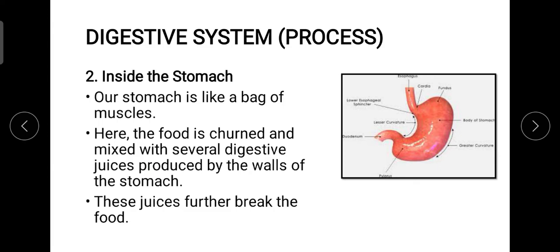We are going to see this process: inside the stomach, the digestive juices released by the walls, the lining of the stomach, enhance the process of digestion by grinding, churning, and mixing with the digestive juices. These convert the complex things that we have eaten, that is the proteins, the fatty acids and the carbohydrates, into simple substances. So inside the stomach, that particular process takes place.